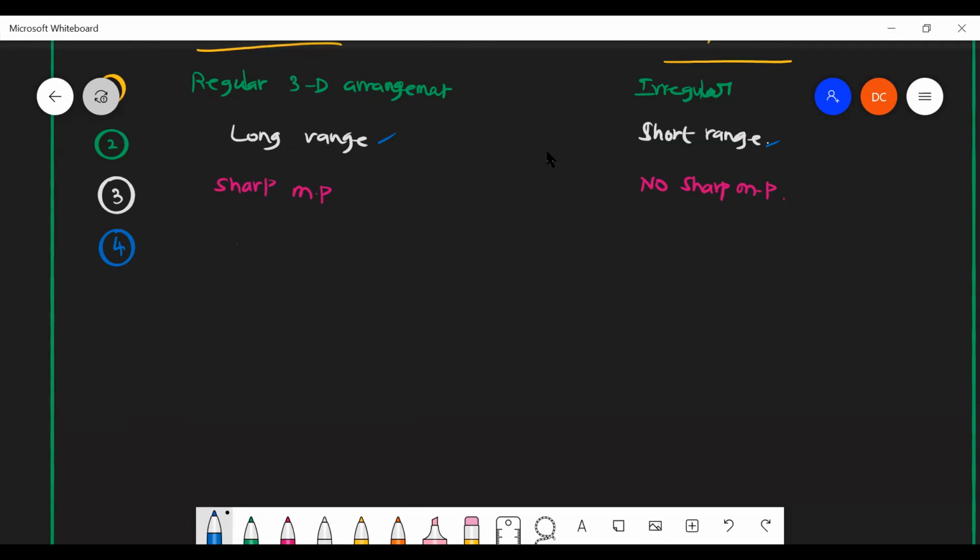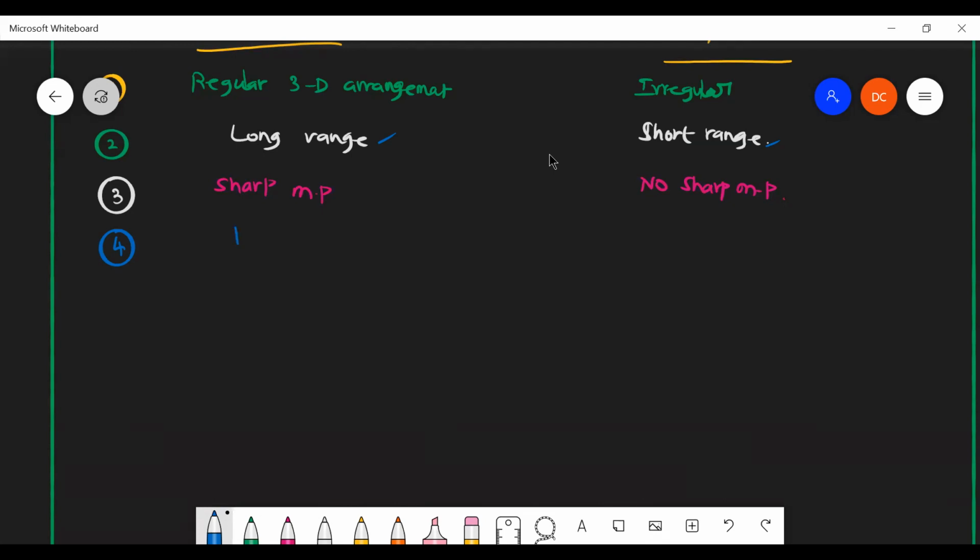Next chance for Mithun Krishna. Sir, for crystalline solids, less energy is required for the regular arrangement of constituent particles.